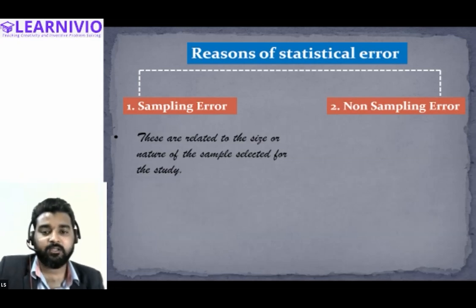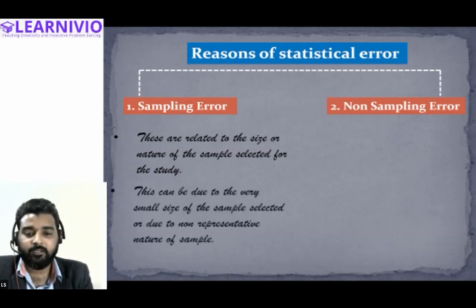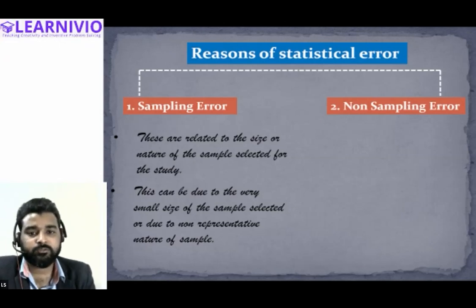So I hope sampling error must be clear to all of you: these are related to the size or nature of the sample selected for the study. And this can be due to a very small size of the sample selected or due to the non-representative nature of the sample. You have considered the wrong item as a sample that does not properly represent the entire population, number one, or you have taken only a few items as a sample. There can be other possible reasons as well. So if error is arising due to the sample, then we will call it sampling error.